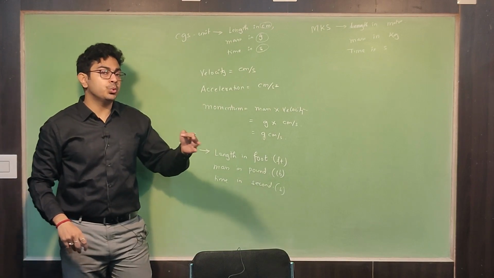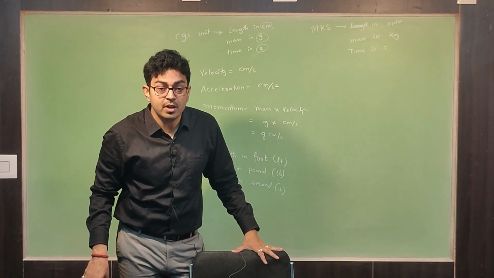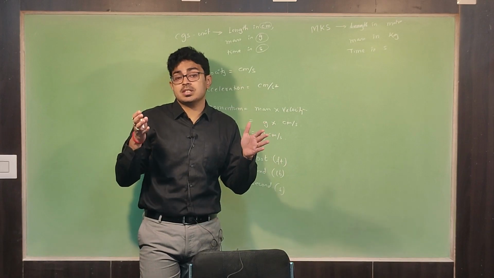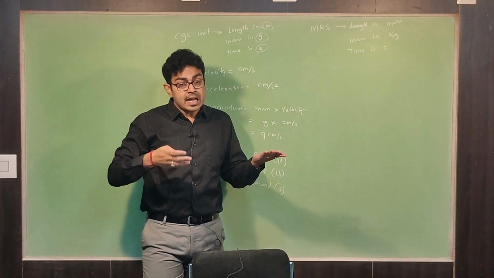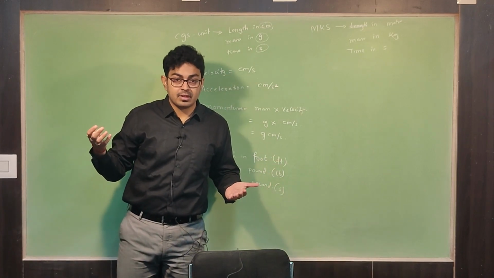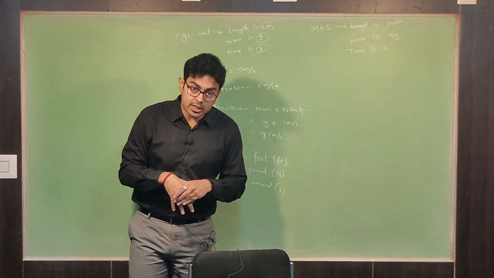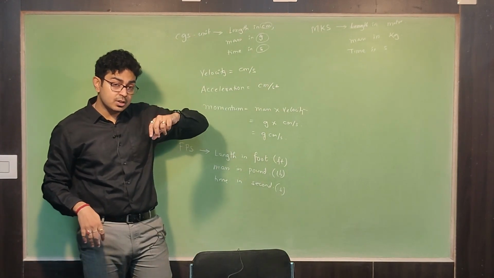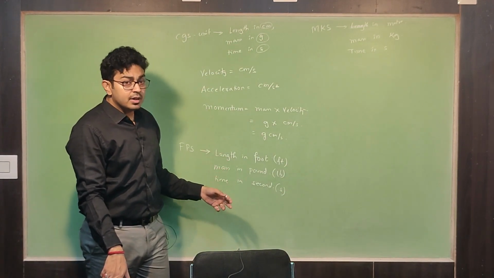Now why do we require SI unit? Because there are some advantages of SI unit. Suppose you were studying in London, and another child is studying in India, and when they are going to do any kind of research together, now in your country, if you are doing it with the MKS system and the student who is studying in London is doing it with the FPS system, now what will happen?